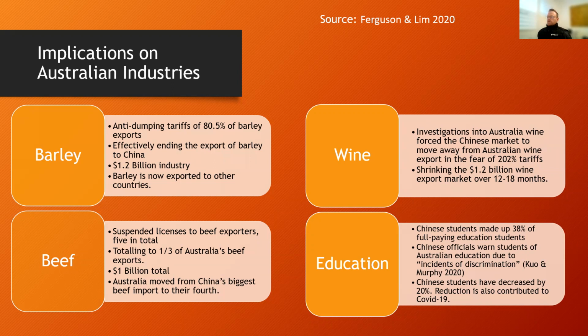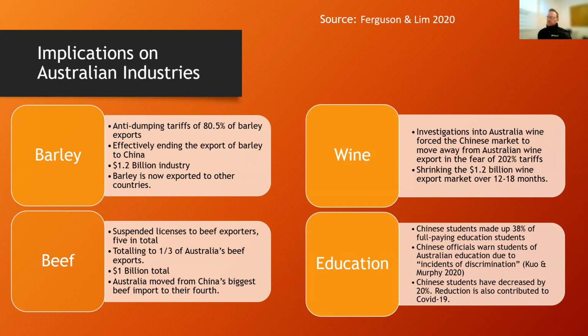Next, we move to wine. China placed investigations into Australia's wine market, which forced Chinese importers of wine to move away from Australian markets. These fears were built through a 202% tariff threat, which would make their wine unsellable in the country, shrinking a $1.2 billion export market over the following 12 to 18 months.